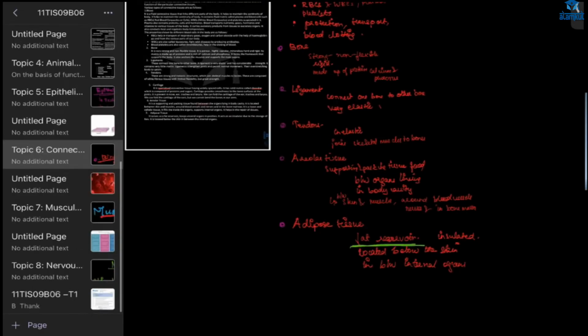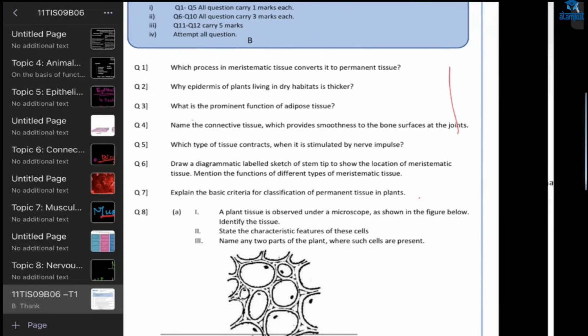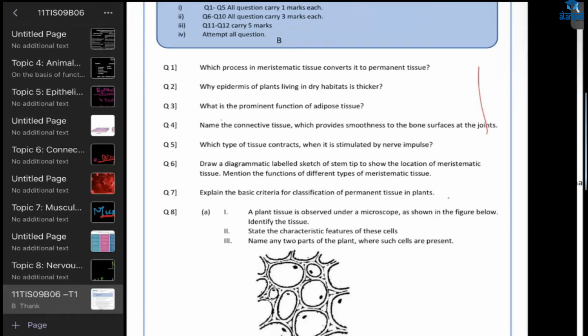What is the next one? Name the connective tissue which provides smoothness to the bone surface at the joint. Arham, come on, I think you have written an answer for this. Right, Arham? I don't know. Okay, can I give you choices? Yes, ma'am. Which question again? Fourth one. Name the connective tissue which provides smoothness to the bone surface at the joints.